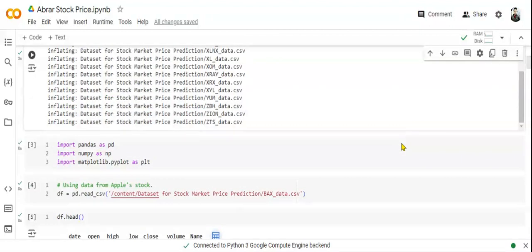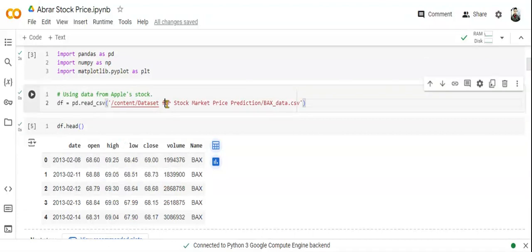Here you can see we begin by importing the necessary libraries. Pandas and NumPy are used for data manipulation and analysis, so we imported Pandas and NumPy as pd and np respectively, and also matplotlib.pyplot as plt. Here I took a random data set, the BX data set.